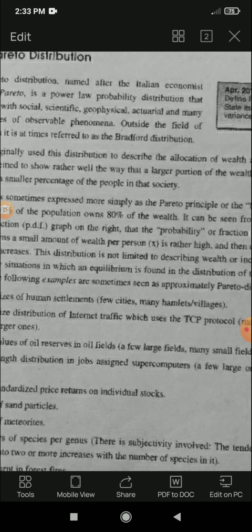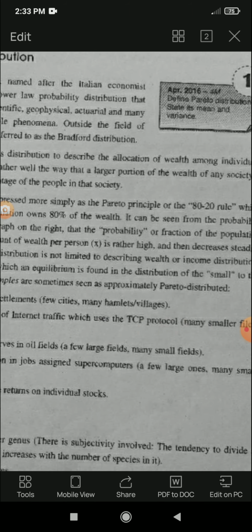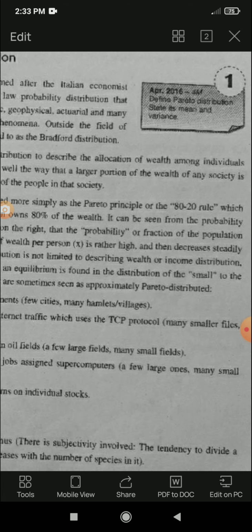The following examples are sometimes seen as approximately Pareto distributed.